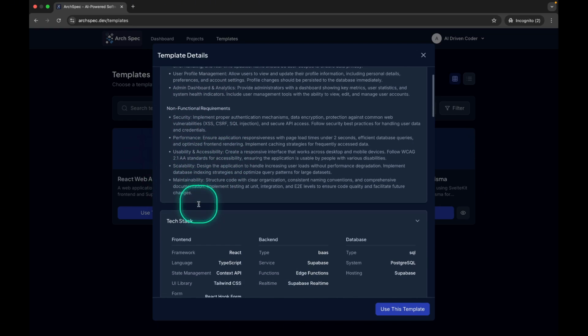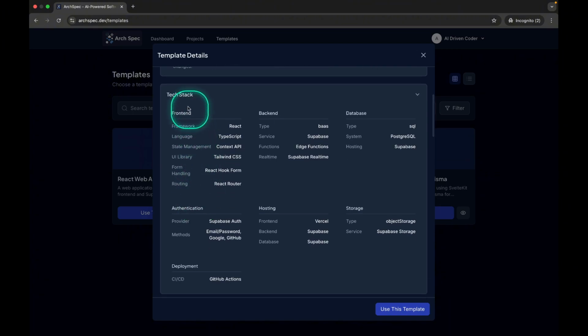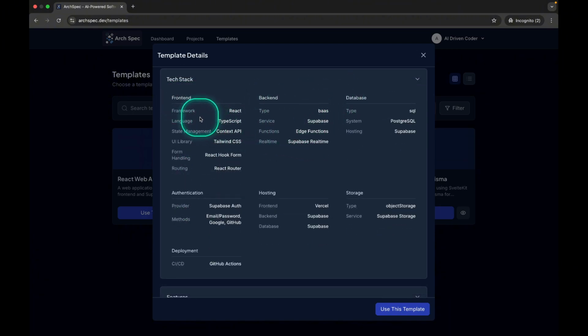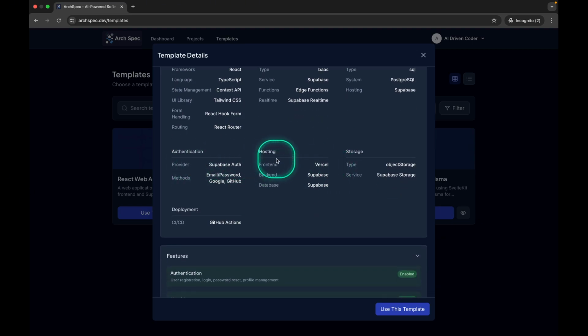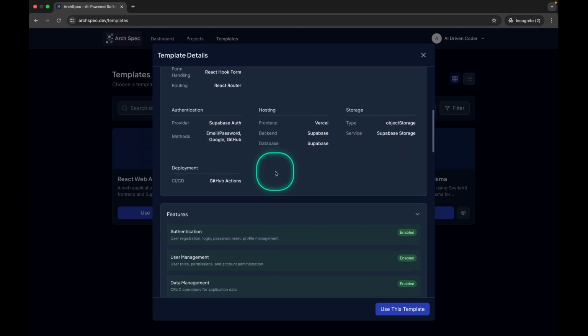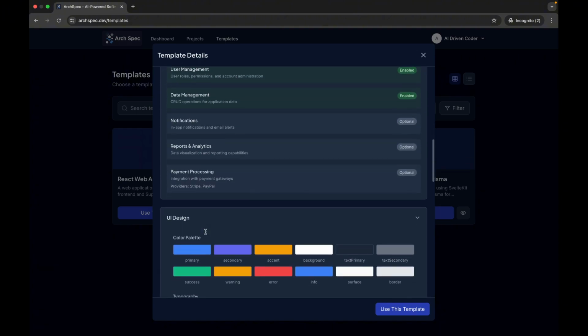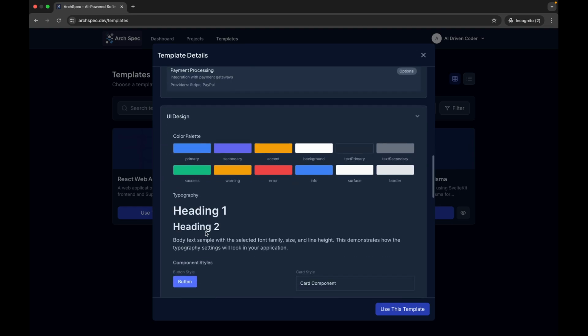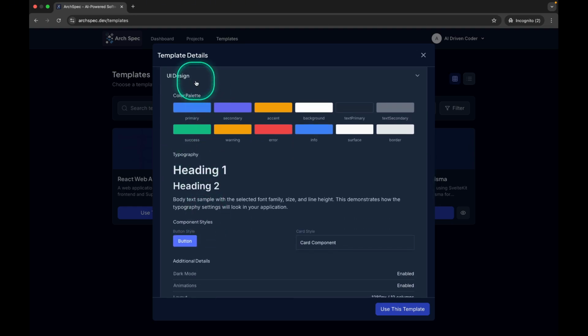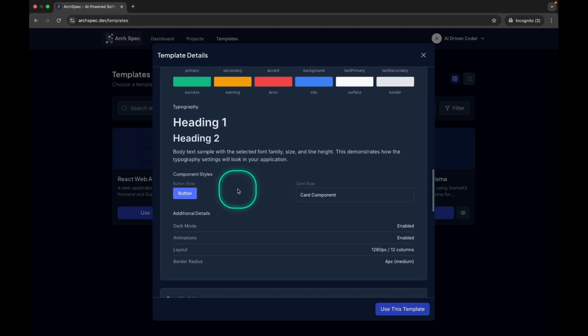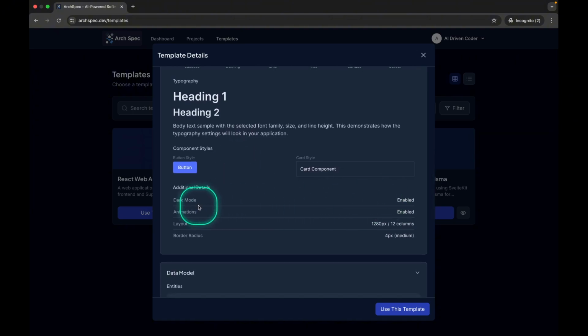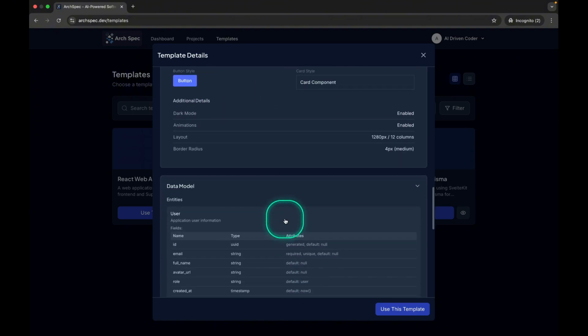Here's the cool part in the tech stack section. You can see the front-end, back-end, and database tech stack already selected for you, as well as authentication, hosting, and storage options. You can also see some features. Since this is a template, these features are very general, and you'll be able to customize them later. We also have the UI design here: color palette, typography, component styles, dark mode options, animations, and layout.